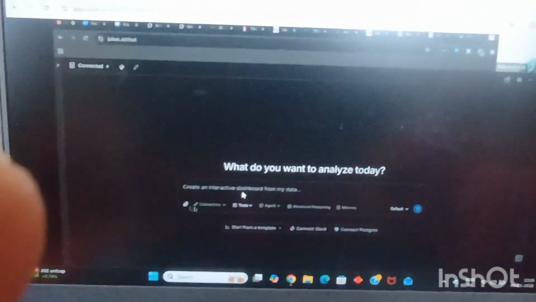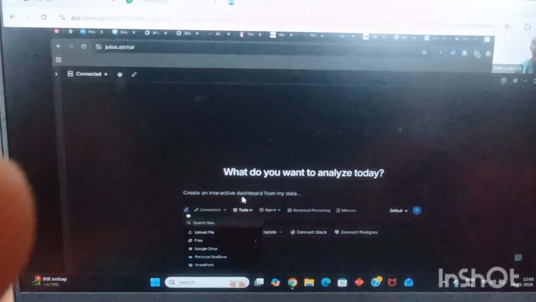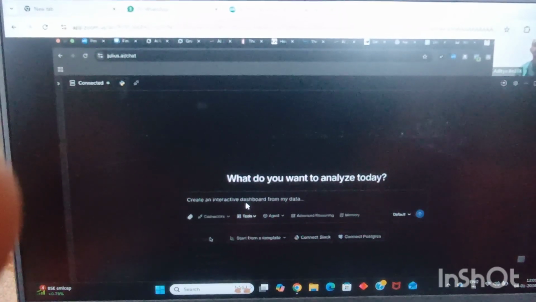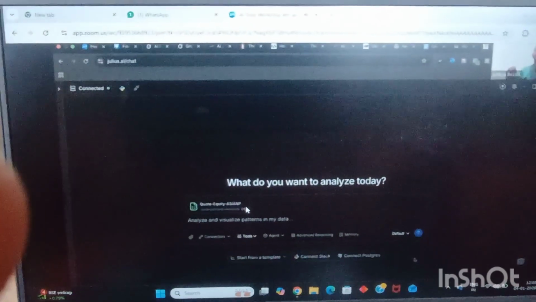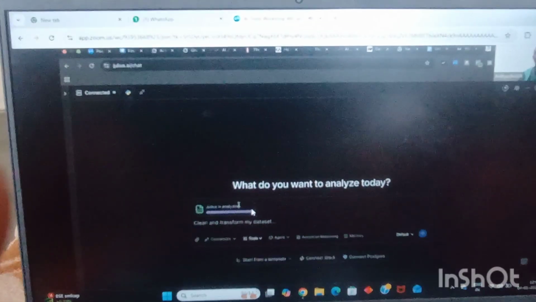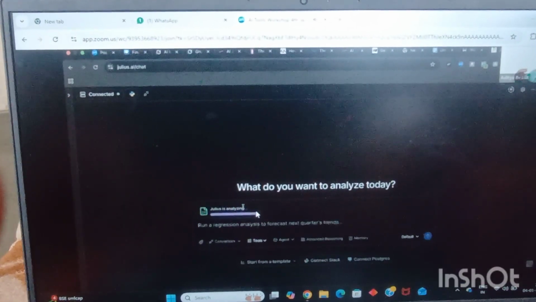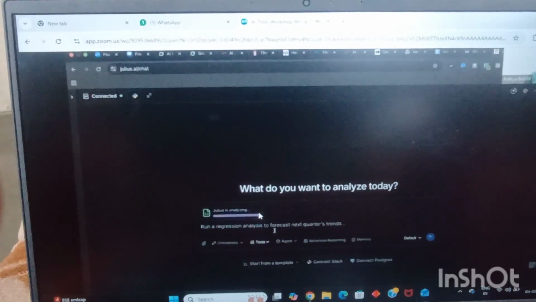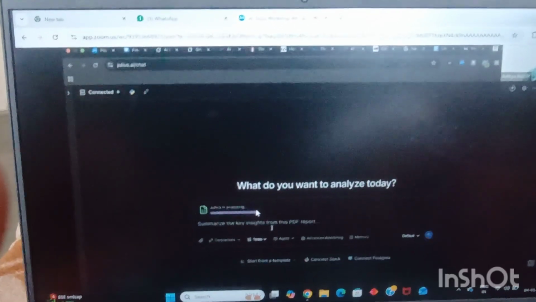Go to Julius, make a free account for yourself, and then attach your file. I'll simply click on upload file, and then I will attach this particular file. Once I do that, I will wait for a few seconds for this data to be read by Julius. You can see Julius is reading and analyzing my file. Once it does that, that is when we will actually start the prompting process. Let's wait for a few seconds for Julius to do its magic.